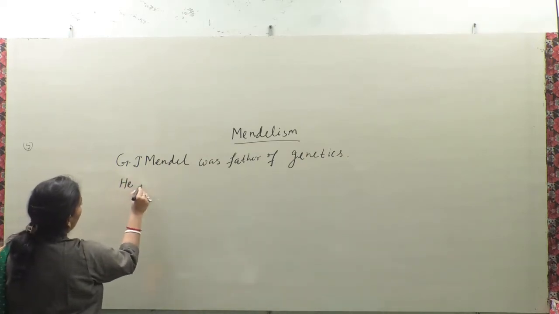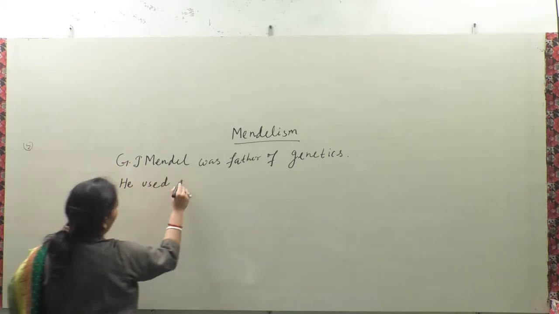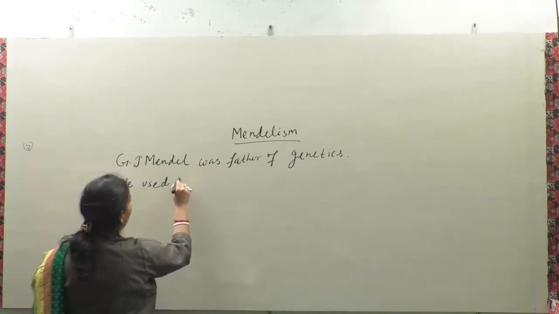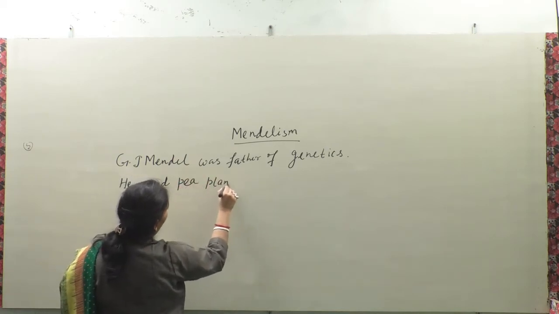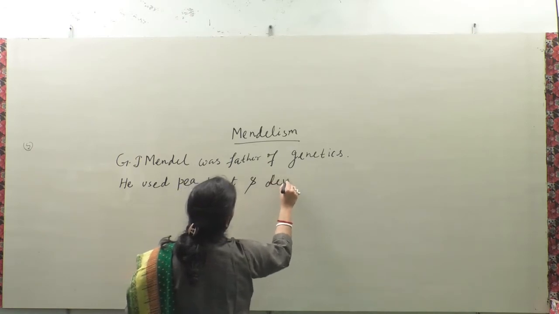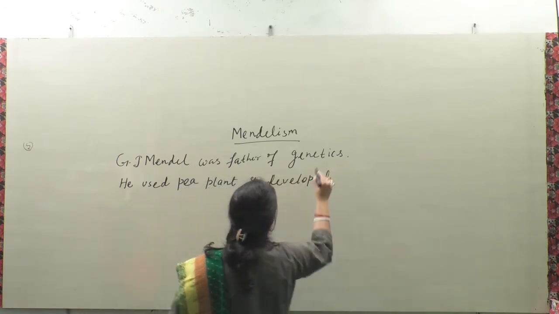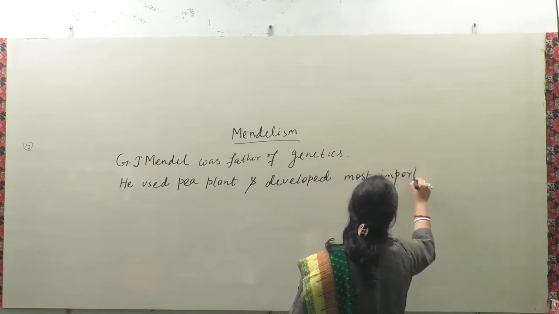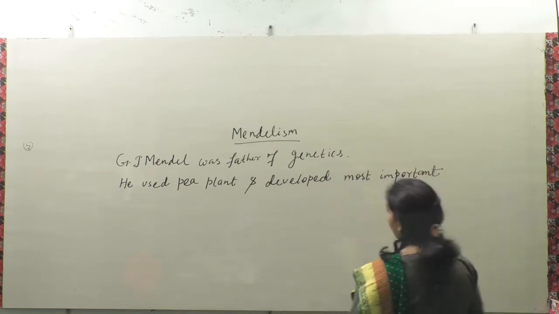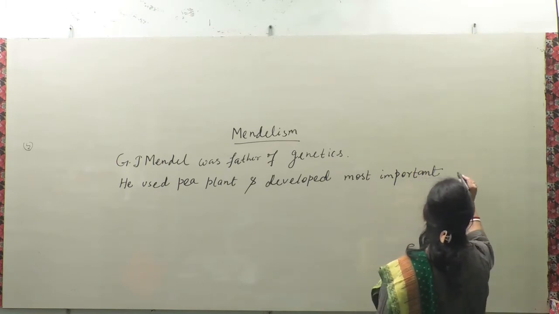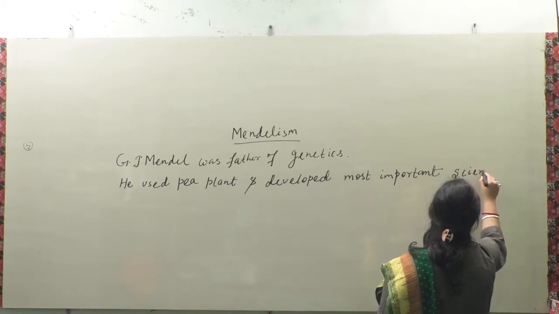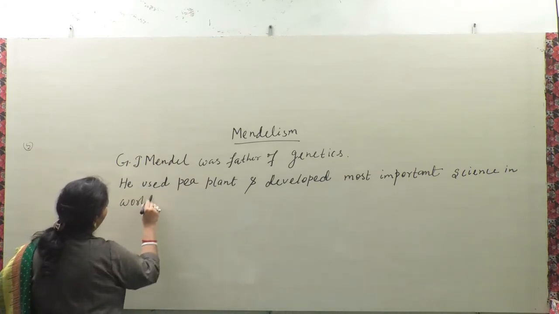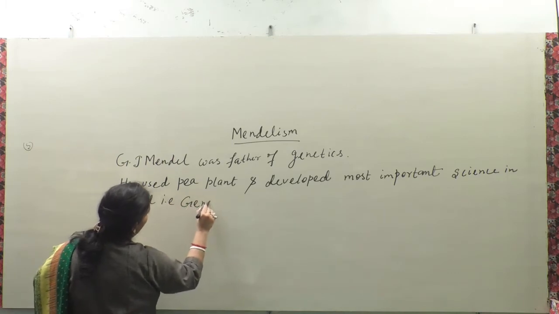He used pea plant and developed the most important science in the world, that is genetics.